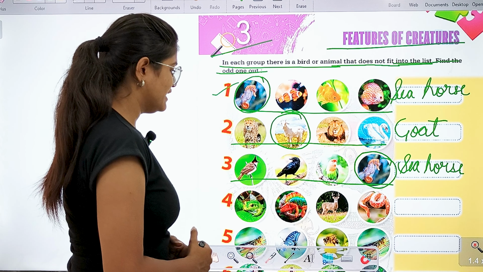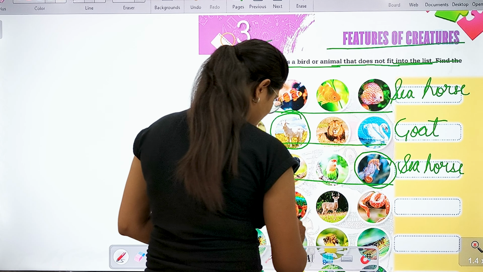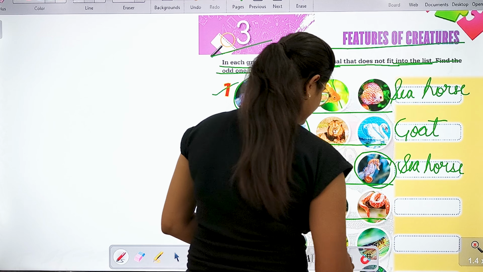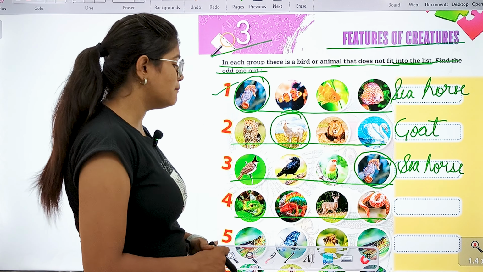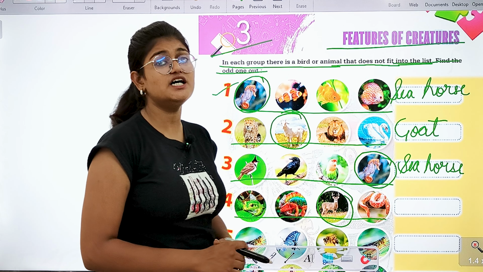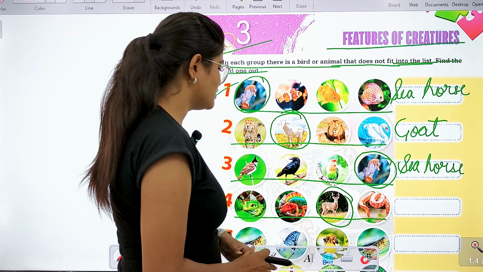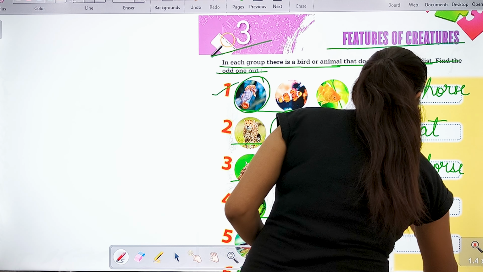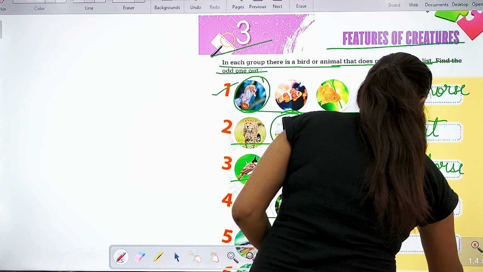Next, as we can all see, all these things are considered as reptiles, right? But deer is the one which is not considered as a reptile at all, right? So in this category, deer is the correct answer, right?